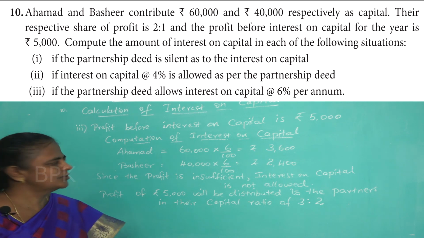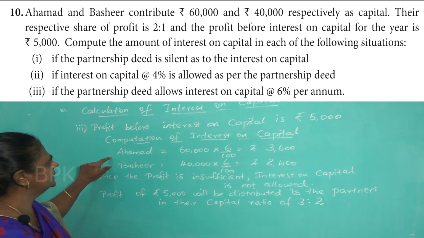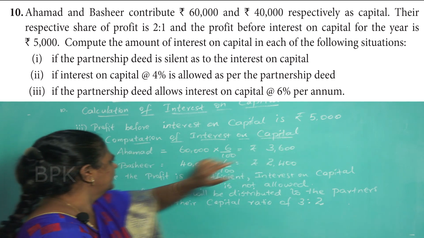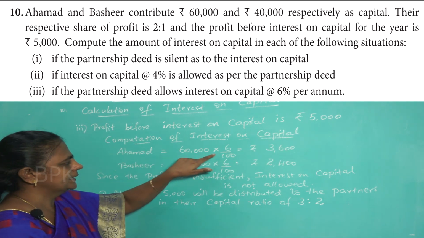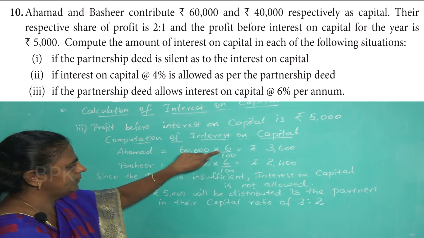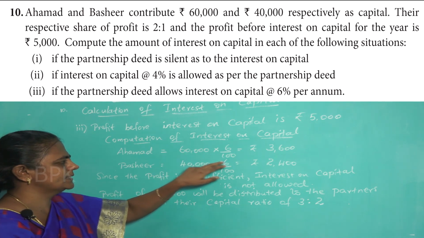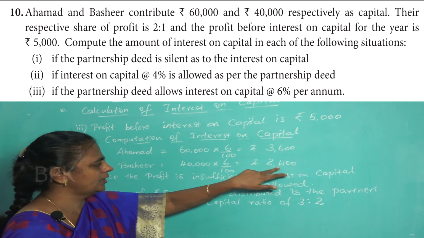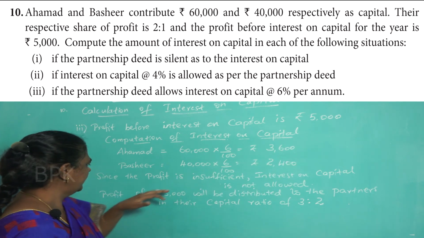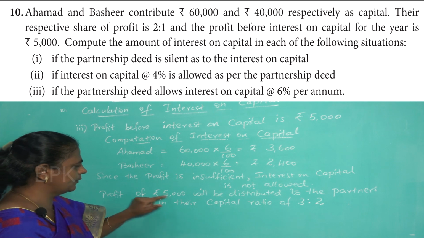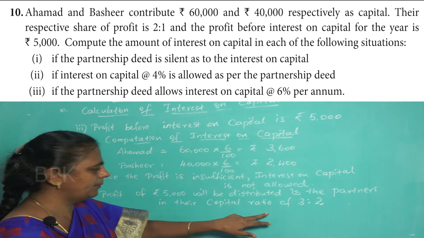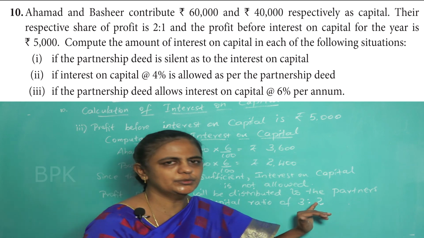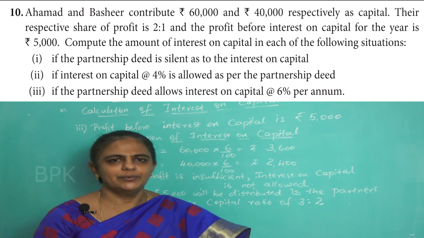Okay, understood children? So the third condition, you have profit of only 5,000, but the deed is asking you to provide interest on capital at 6%. 6% means you need more than 5,000 rupees, so you are not able to pay. Okay, then what you have to do? This profit you have to give to both the partners in what ratio? In the capital ratio, that is 3:2. Hope you understood, children.